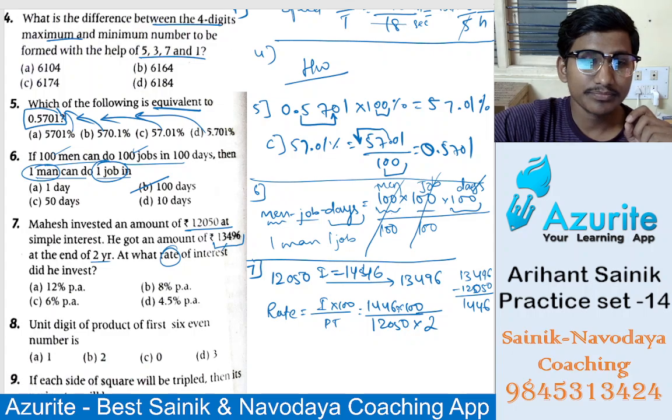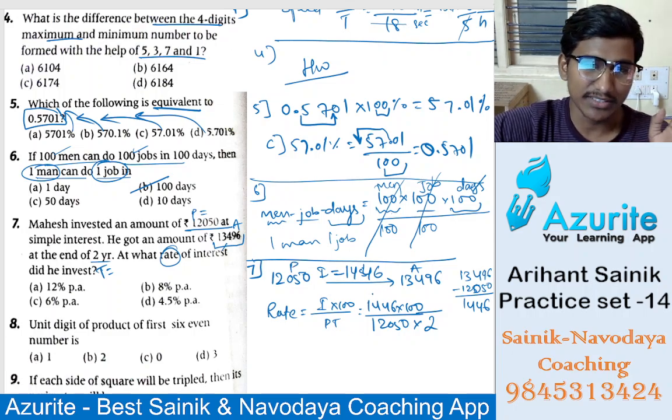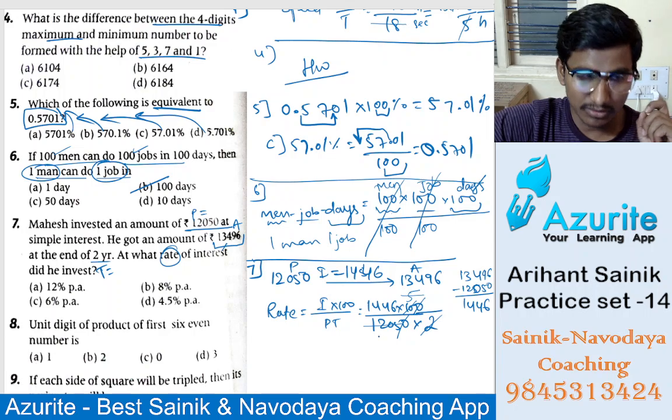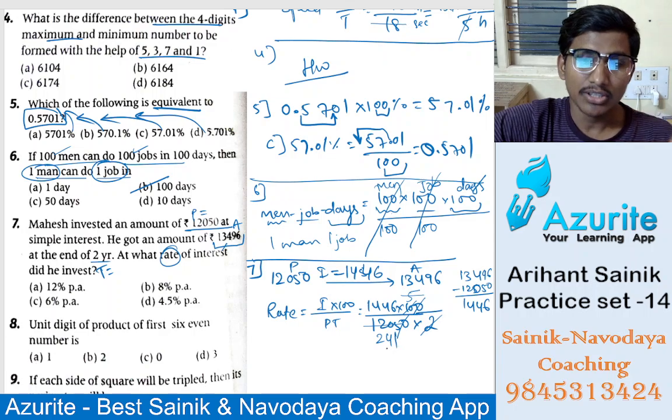This is the time, this is the principal and this is the amount. Interest if you subtract, you will get the answer. So here cancellation, the zeros get cancelled. 2 5s are 10, and 5 2s are 10, 241.